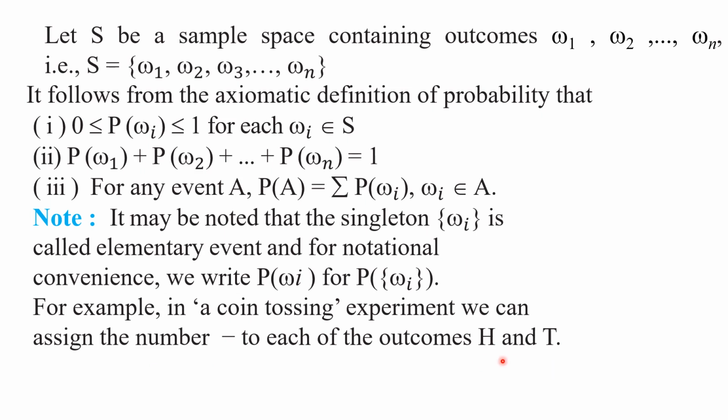H and T. Now we assign numbers to find the probability of this elementary event and that elementary event. P of H, what is P of H, my children? 1 by 2. P of T is also 1 by 2.